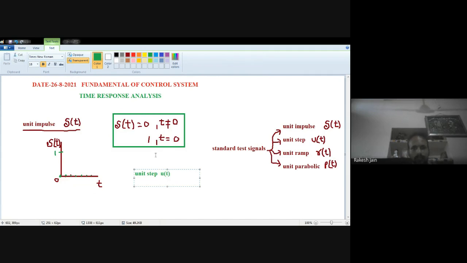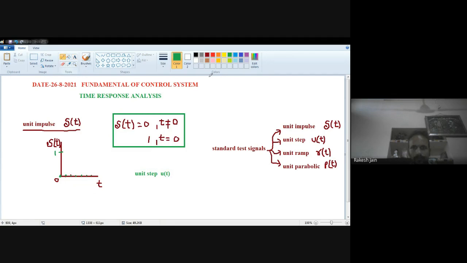of unit step signal? Yes. After see the message box. See the chat box.